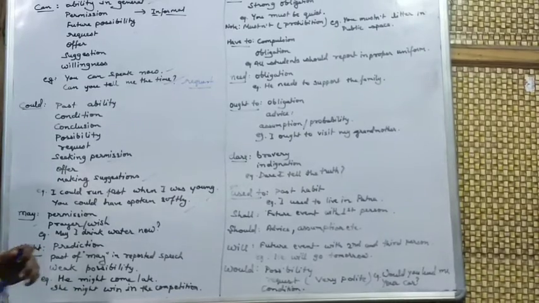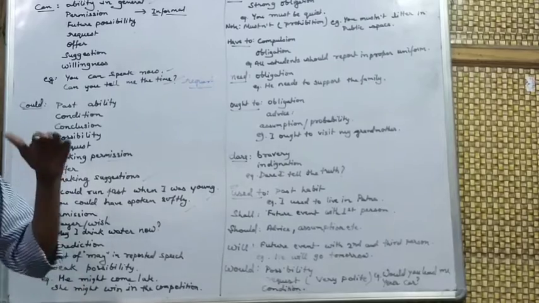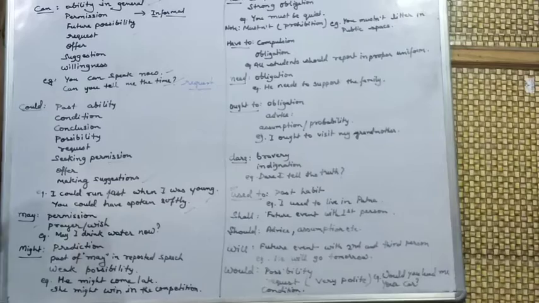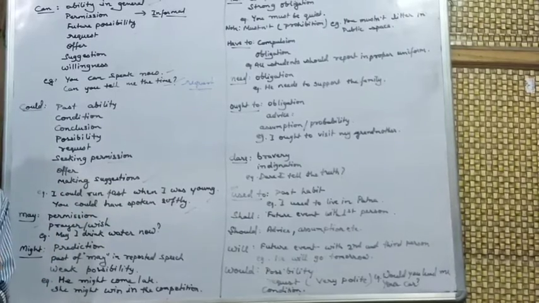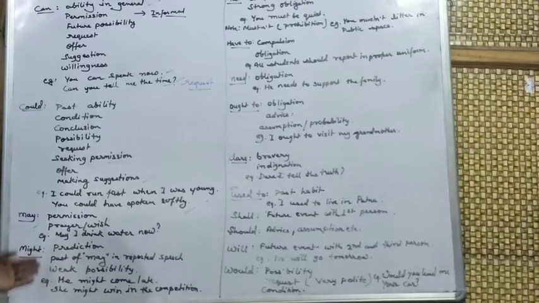Might. Might is used to show prediction. It might rain tomorrow. It might win the game. He might run fast. He might do well in the examination. This is prediction. Might is the past of may, and it is used in reported speech.